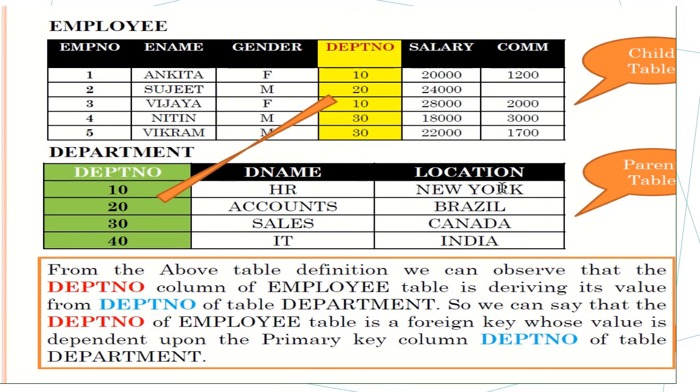Okay, next, see, this is the child table and this one is the parent table. So in the parent table this one will be termed as the primary key, and this column is compulsory to be allotted here. And in the child table, employee number is the primary key, but department number will be termed as the foreign key in the child table.